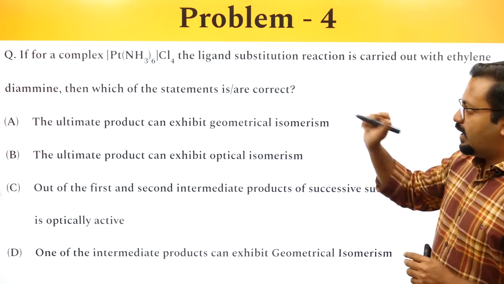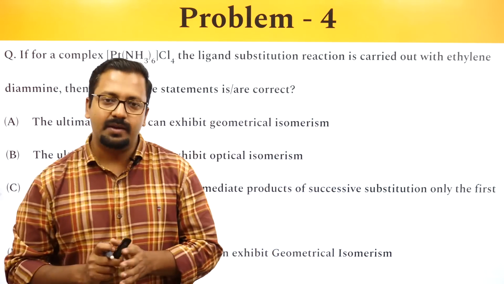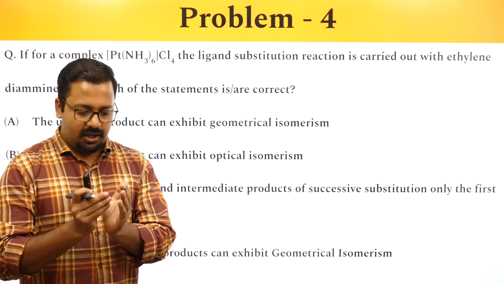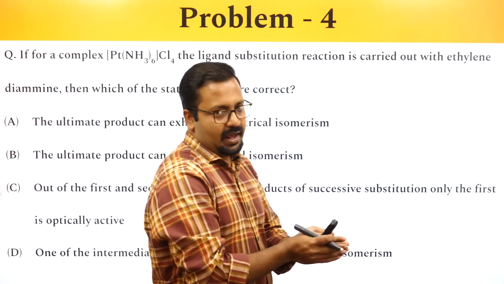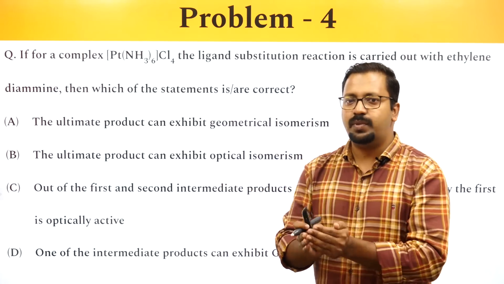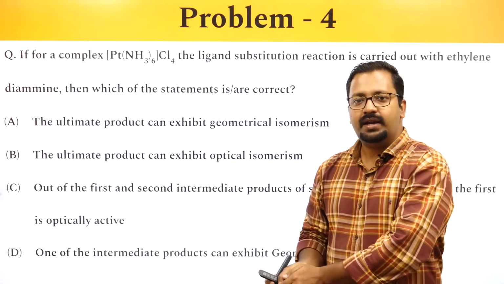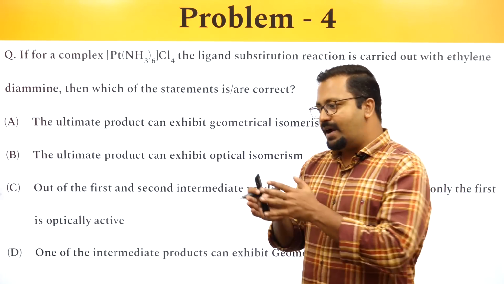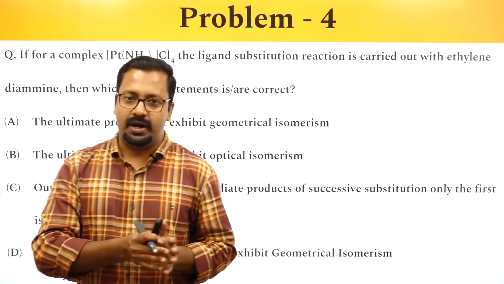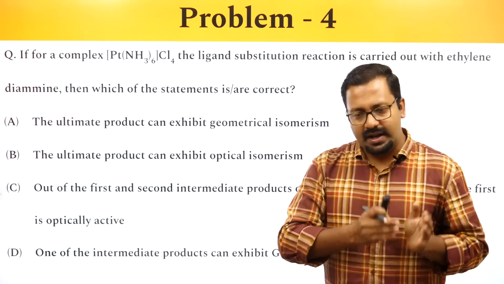Now, an NH3 ligand is a monodentate ligand. If I replace it with a bidentate ligand, one bidentate ligand will replace 2 monodentate ligands. That's fair and simple. One bidentate will replace 2 monodentate. One tridentate will replace 3 monodentate. One tetradentate will replace 4 monodentate. One pentadentate will replace 5 monodentate, and so on and so forth.